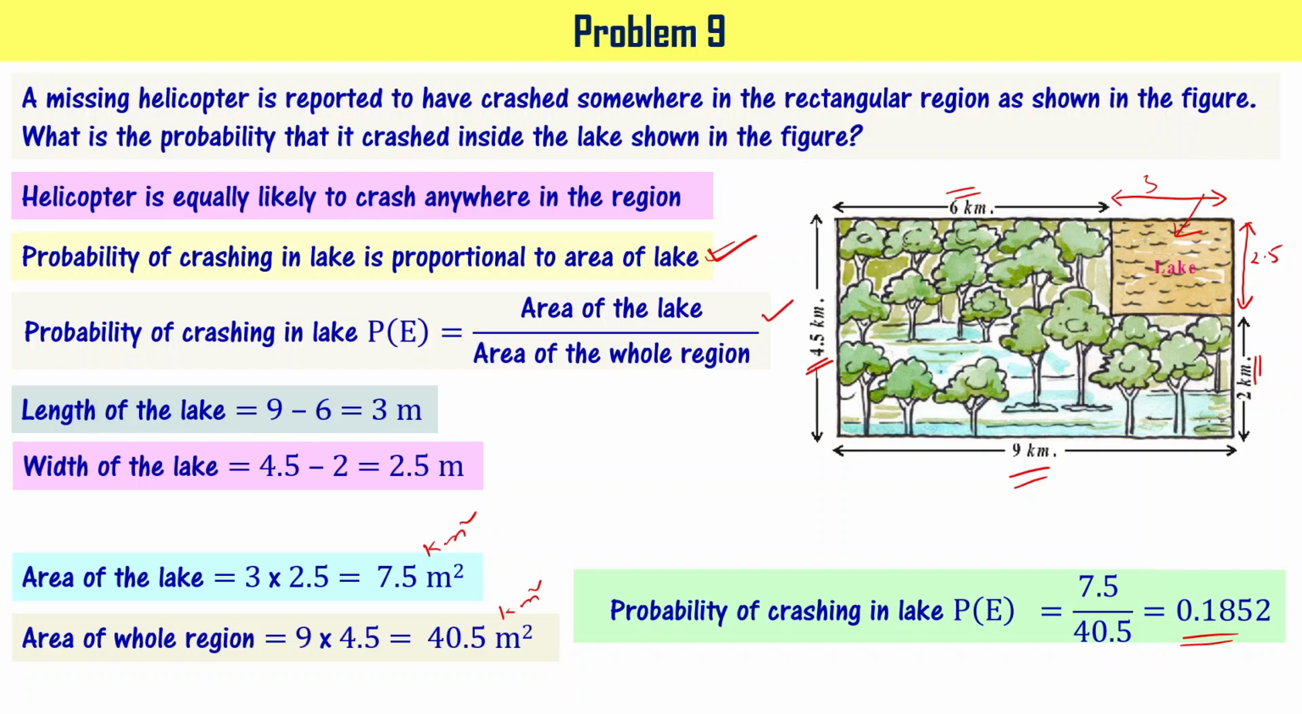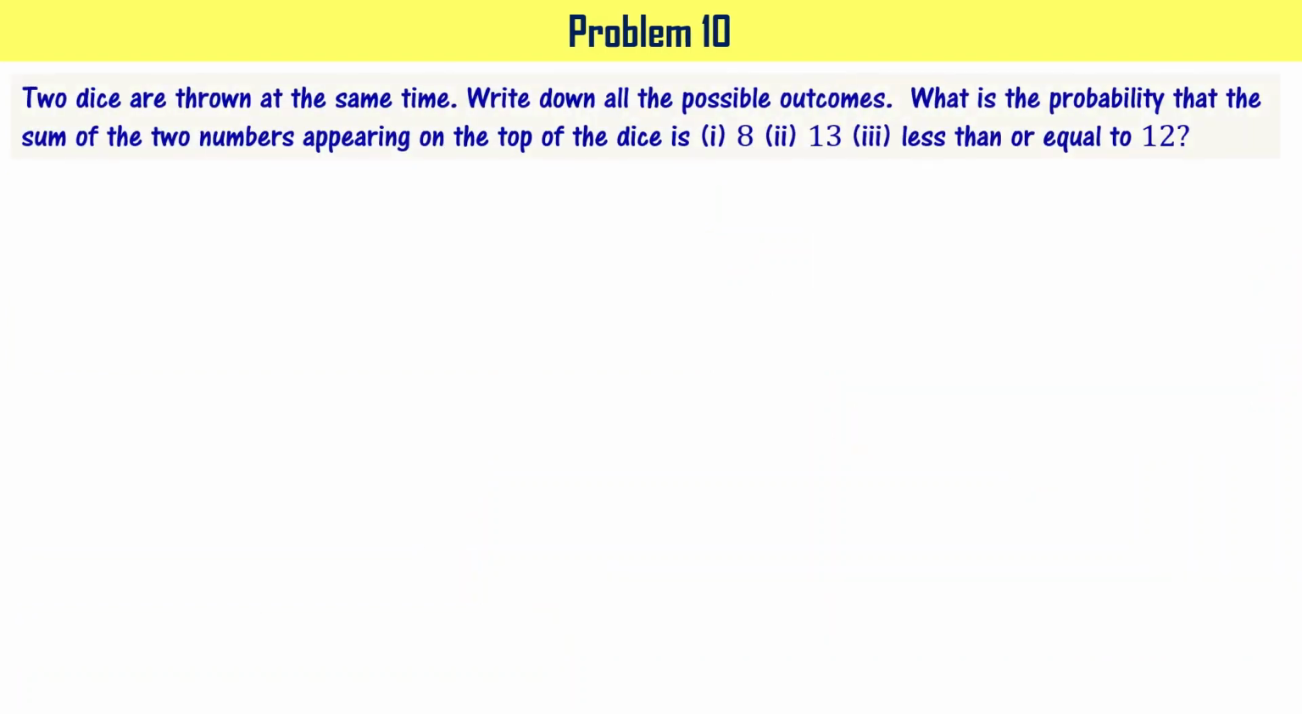Let's take a look at another problem. Two dice are thrown at the same time. Write down all the possible outcomes. What is the probability that the sum of the two numbers appearing on top of the dice is 8, 13, less than or equal to 12? These three sub problems are, right?